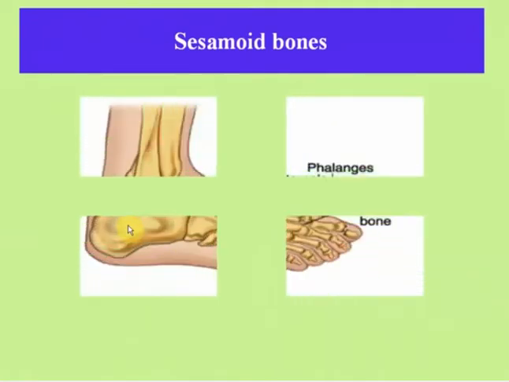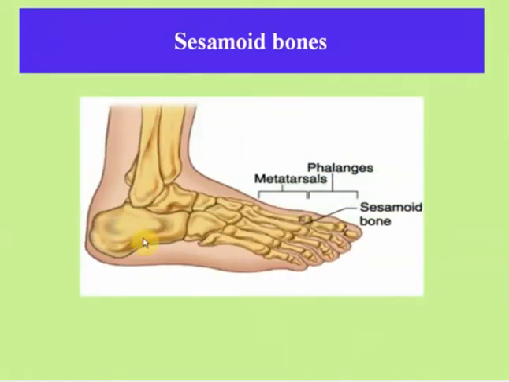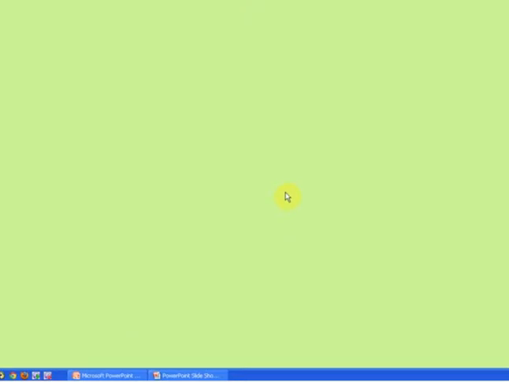Next come sesamoid bones. Metatarsals and phalanges compose sesamoid bones. These are the bones of the foot. These are metatarsal bones and these are phalanges. These are called sesamoid bones.